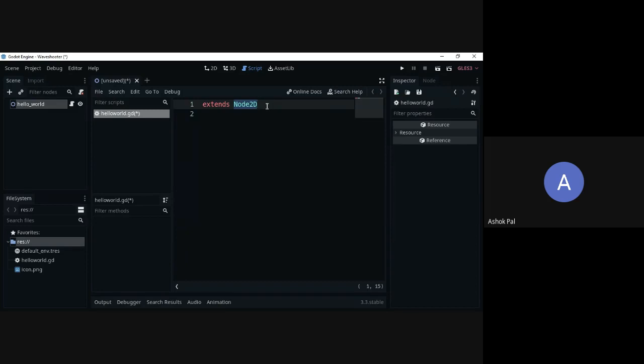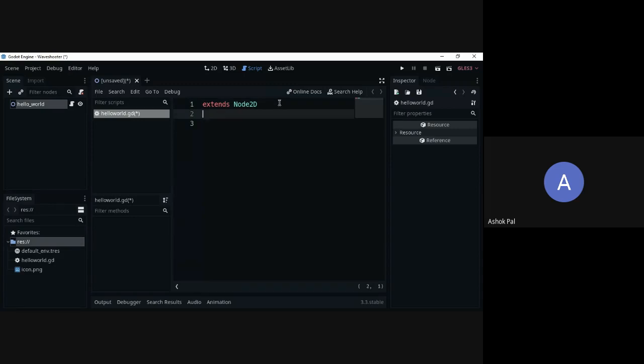Extending means we are saying that all the features and all the modules inside this Node2D, I want to use them, so just extend it. In technical terms, we are extending the Node2D class, and in layman's terms, we are just using whatever features Node2D has in our script. It extends Node2D class. Exactly correct. So let's continue.